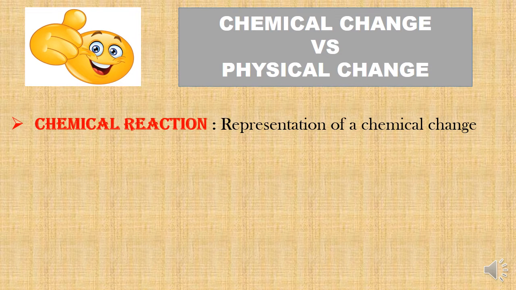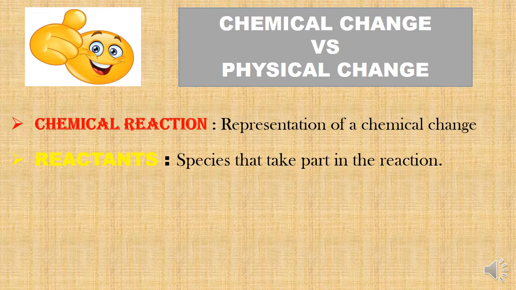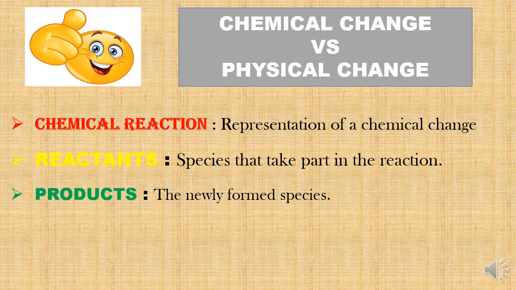Now we will learn what is a chemical reaction. It is nothing but the representation of a chemical change. Here we need to mention two terms. Number one, reactants. These are the reacting species which take part in the reaction to form new substances. Number two, products.